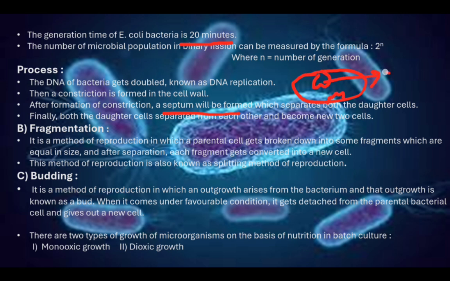The mesosome is the folding version of the plasma membrane, which helps in DNA replication and daughter cell separation. So the second process is fragmentation.